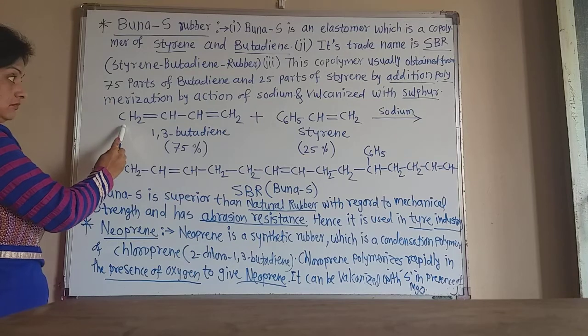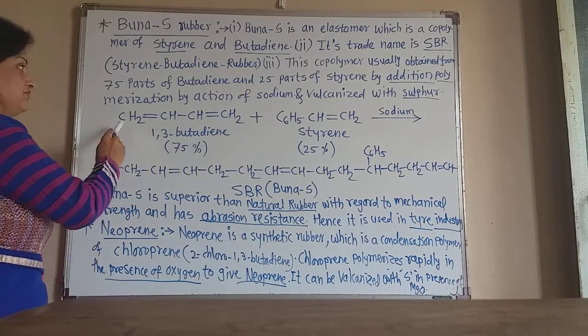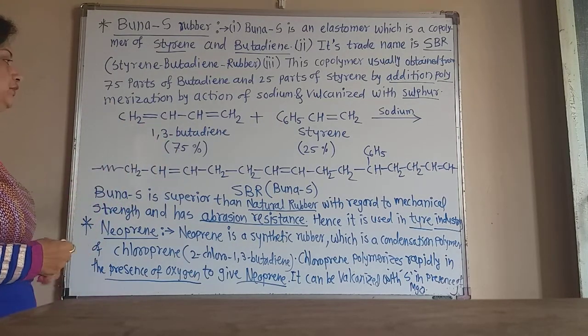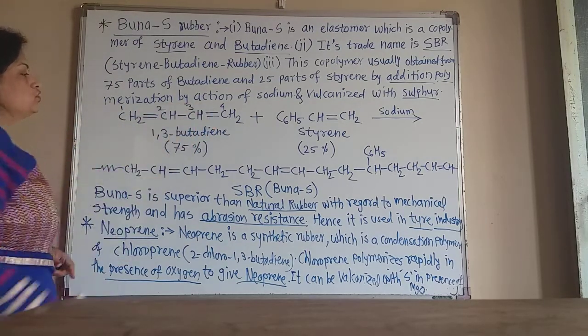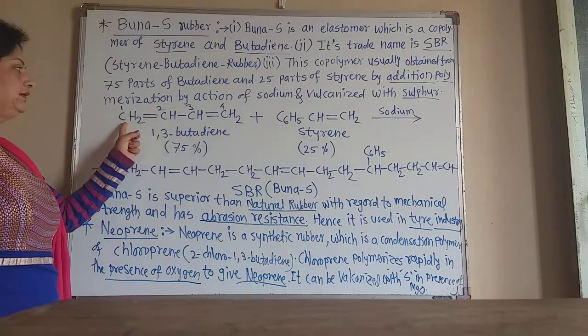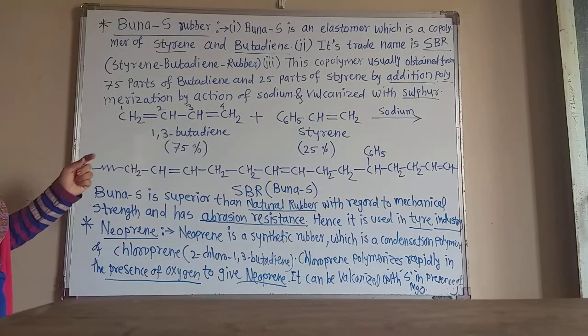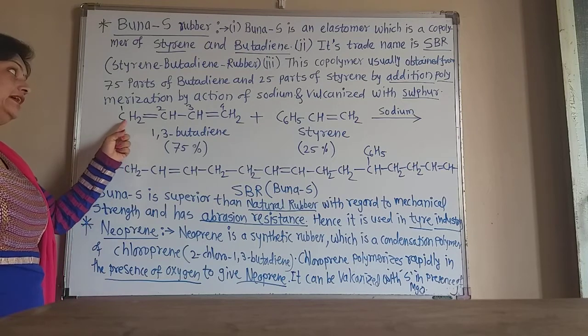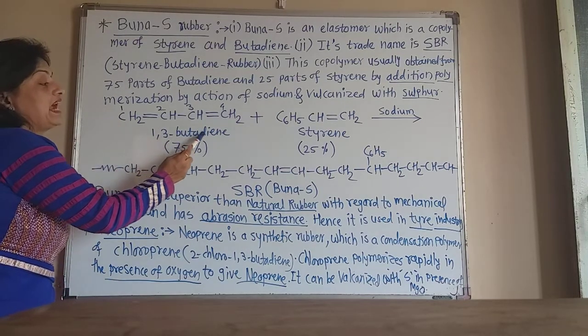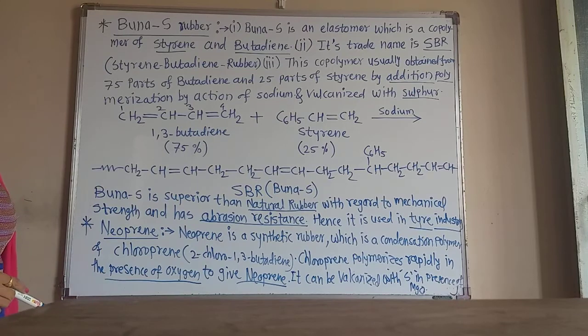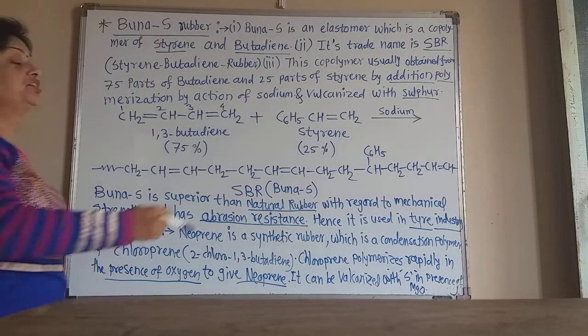Now this is the butadiene. Now this is 1,3-butadiene. If you number here, this is 1, 2, 3, 4. So it is 1, 3 and there are 4 carbon atoms. So it is a butene, but as there are 2 double bonds at the 1 and 3rd position of the carbon atoms, it is 1,3-butadiene. And the other monomer required to prepare this Buna-S rubber, the SBR, is styrene.